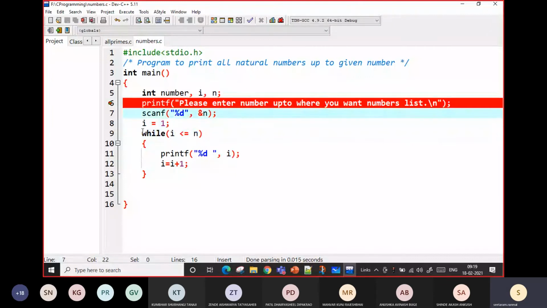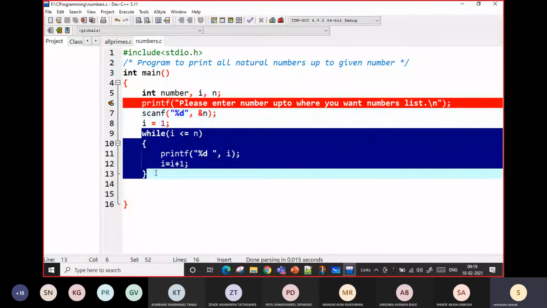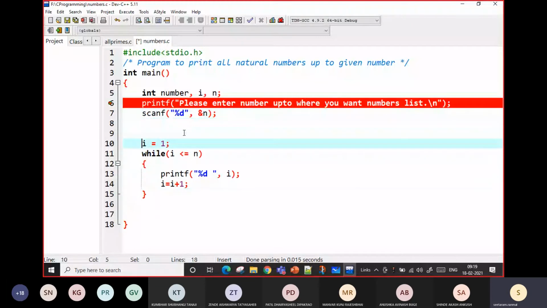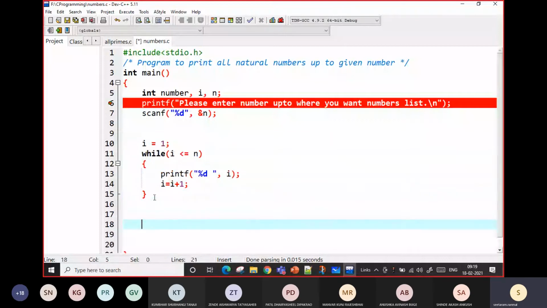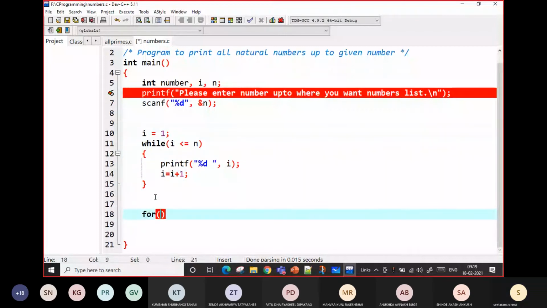Now, one more thing. If someone wants to do the same program using the for loop, what do we have to do? We can do the same program using the for loop. The only thing is I have to put I equal to 1, I less than or equal to n, I equal to I plus 1 here.